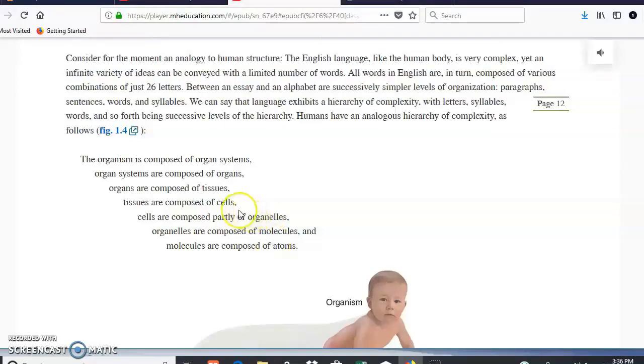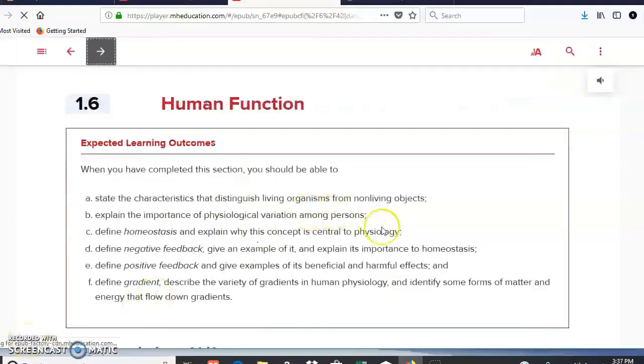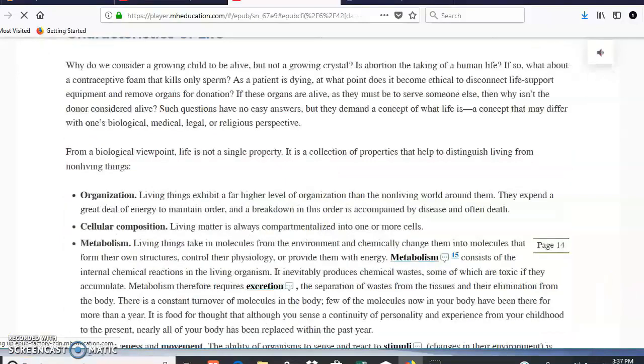But you should be okay if you know that cells together form tissues. Tissues together form organs. Organs together form systems, and systems together form an organism, in this case, the human being. The next topic is the human function. All these cells and tissues and organs and systems are going to work together in order to keep the person